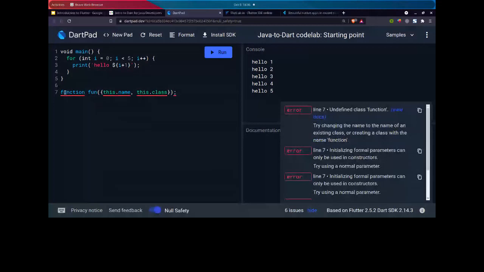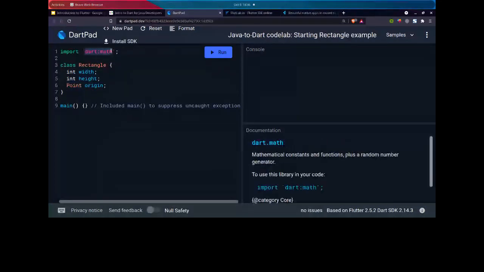Here you can see we have a class Rectangle, which has a width, height, and origin. This Point class is already present in the Dart math library, so we don't have to make a Point class for a two-dimensional point. We can easily import it from the Dart math library. So we have three fields here: width, height, and origin.